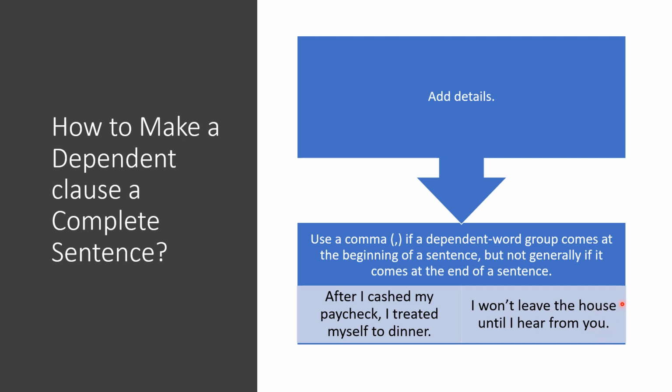If you would change the positions of the two, you would first write, until I hear from you, I won't leave the house. Then there should be a comma in between. Until I hear from you, comma, I won't leave the house. Let us alter the position of the two clauses here and see how it would affect the presence of the comma. I treated myself to dinner after I cashed my paycheck. If that is the arrangement, then you won't need the comma.